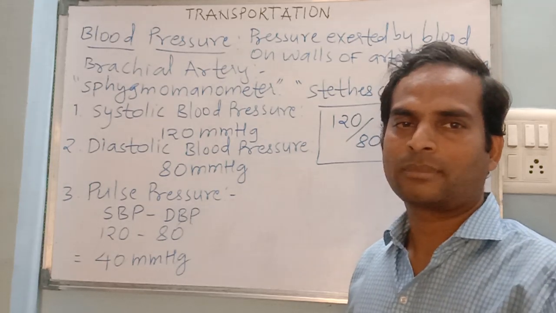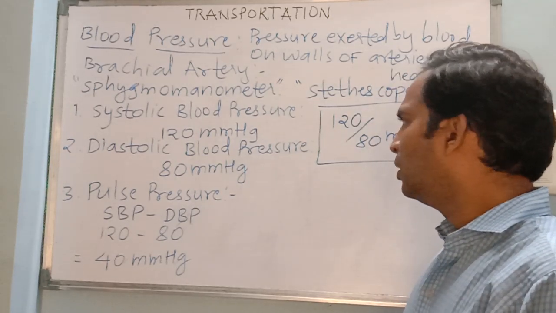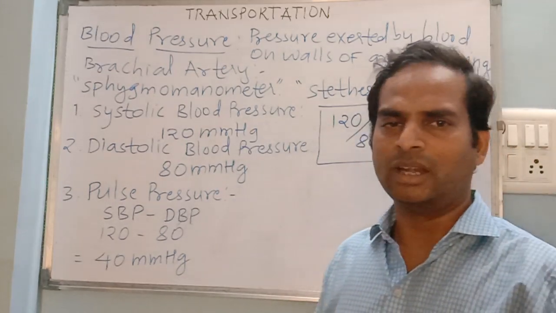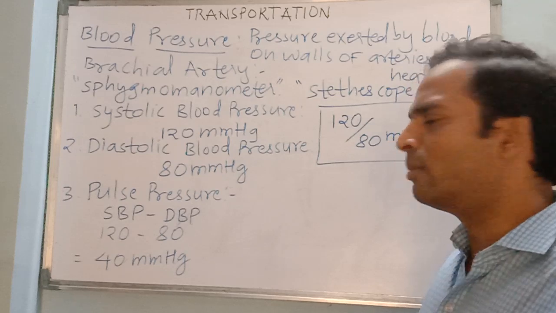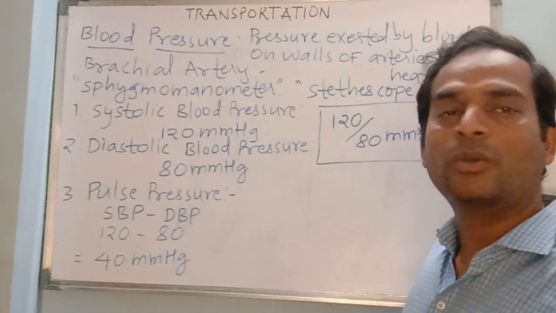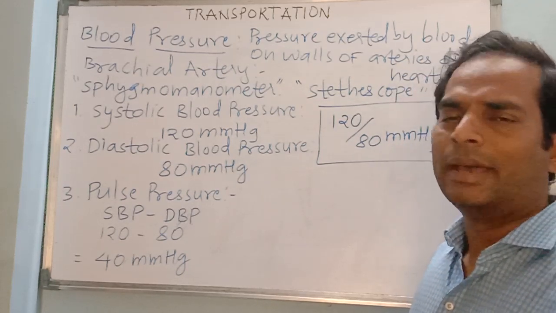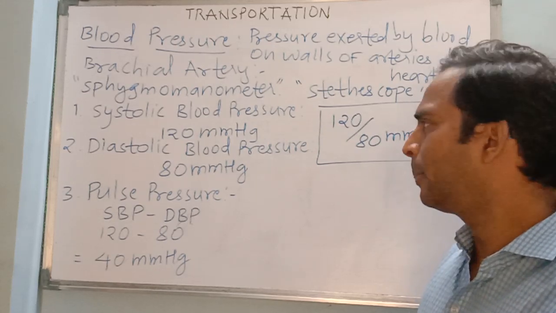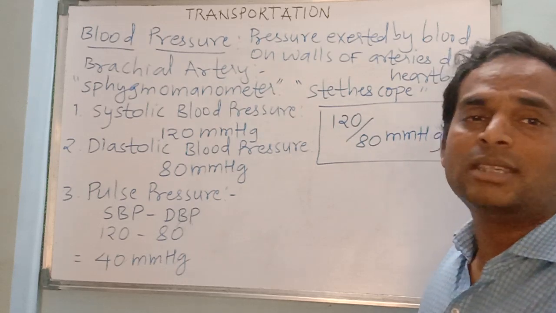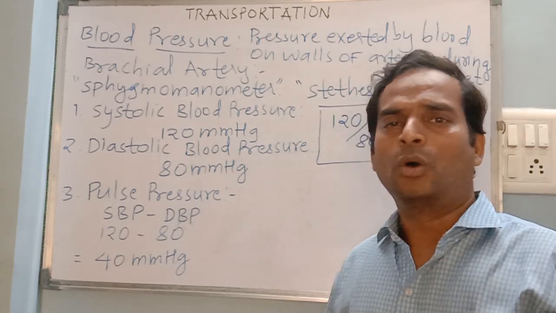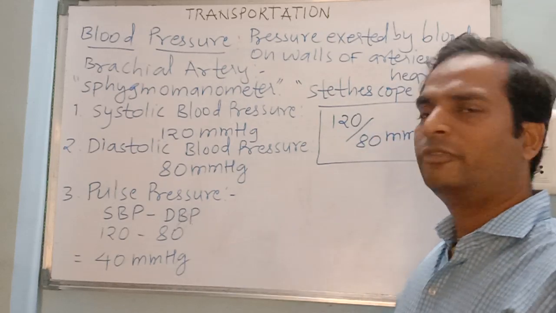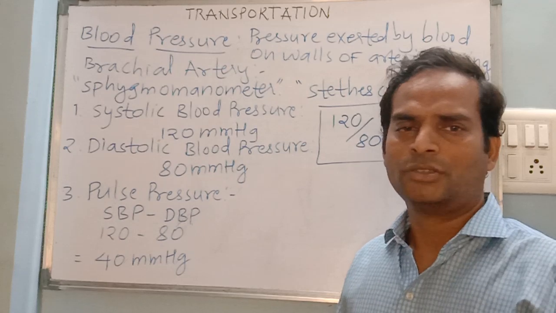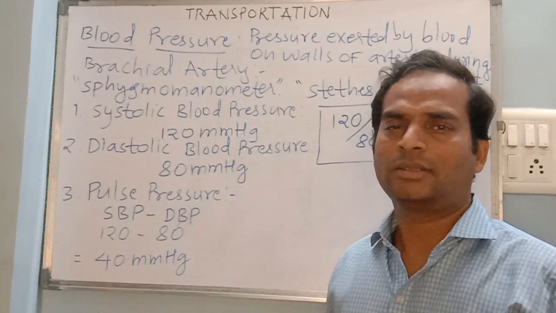So this 40 millimeter of mercury is the ideal pulse pressure in an adult healthy human being. Is that clear? So remember these things which are very important, and it may fluctuate, it may vary slightly. Plus or minus 10 millimeter of mercury can be seen, but that is not called abnormal blood pressure. Plus or minus 10 is considered normal only. And I said this is for adults. For old people, this pressure may not be the same. For children, this pressure is not the same. So it is different. So these values are for adults.